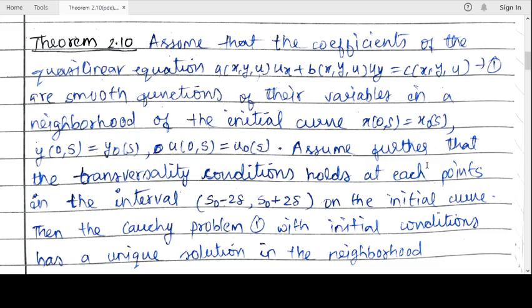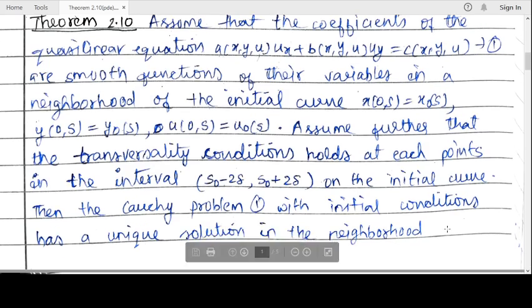Now assume further that the transversality condition holds at each point in the interval s_0 minus 2 delta, s_0 plus 2 delta, that is, in the neighborhood of s_0. In the neighborhood of s_0, this transversality condition holds on the initial curve. So s is a fixed point on the initial curve. When you fix s, you have a curve.